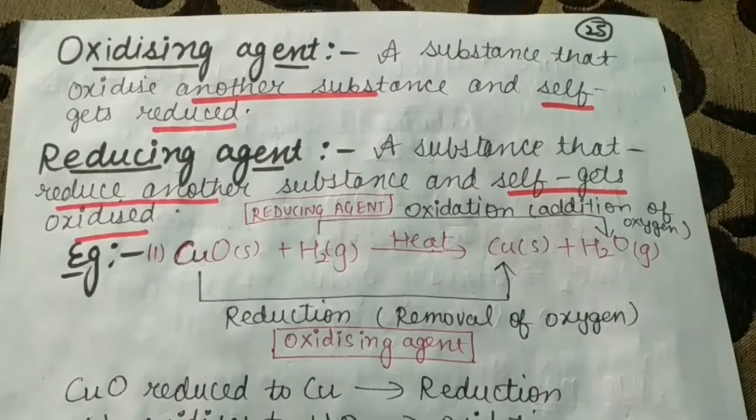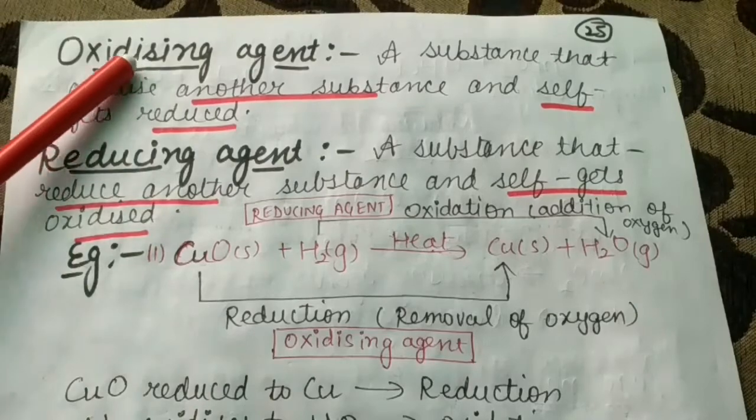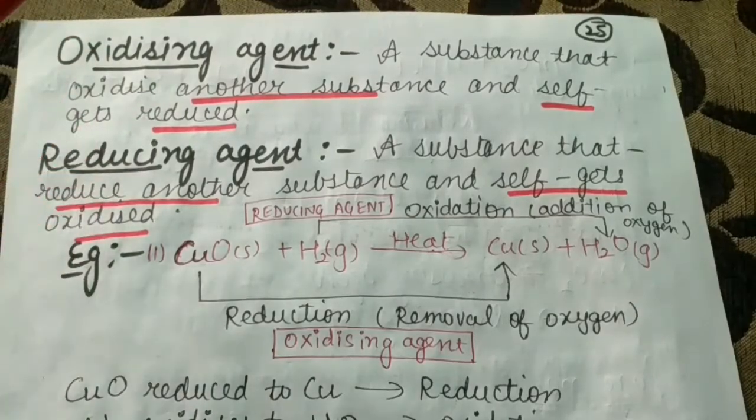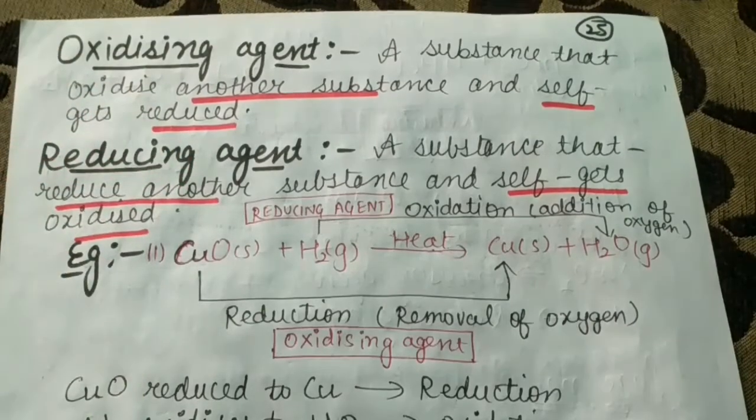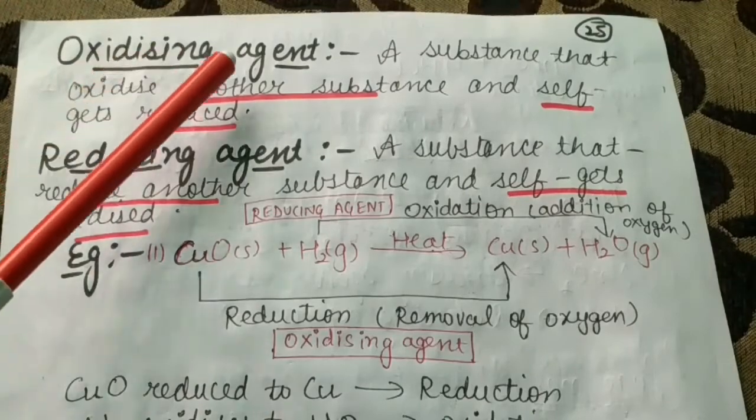Now we are going to discuss oxidizing agents and reducing agents. What are oxidizing agents? What are reducing agents? These are new terms which are interlinked with oxidation and reduction. So what are oxidizing agents?